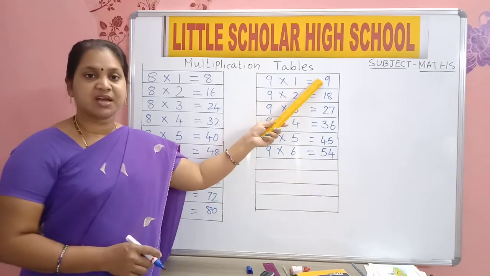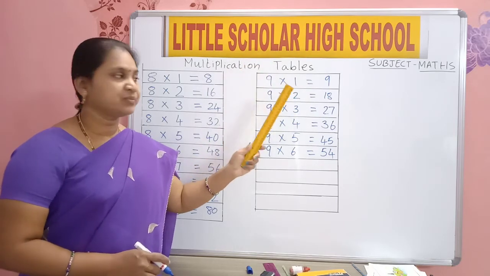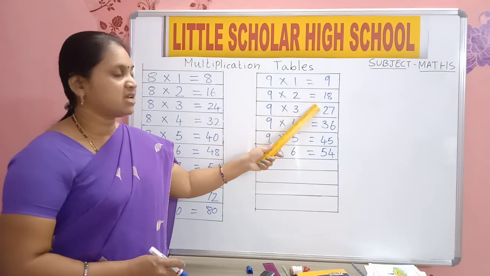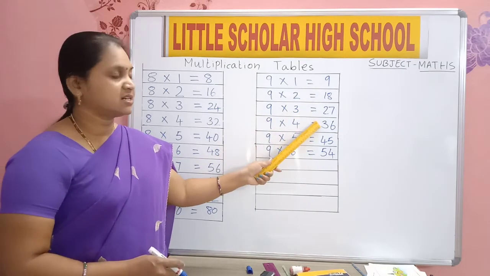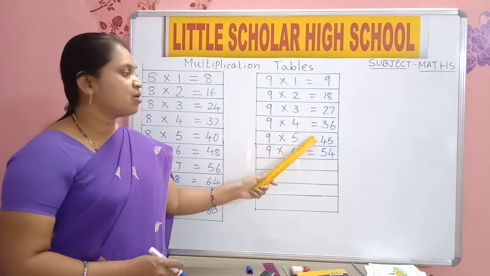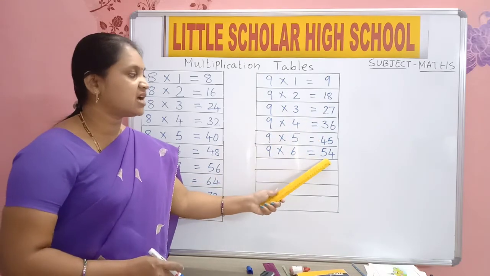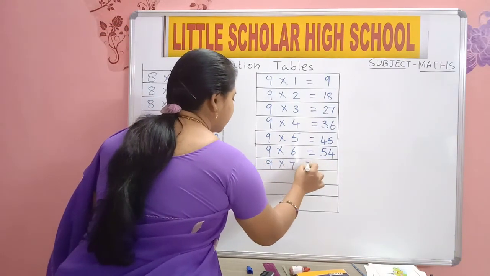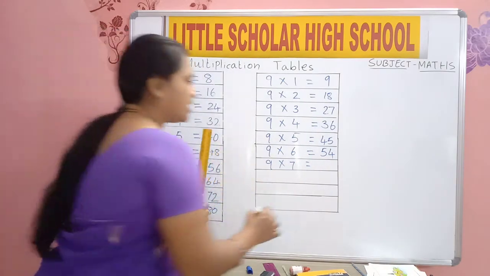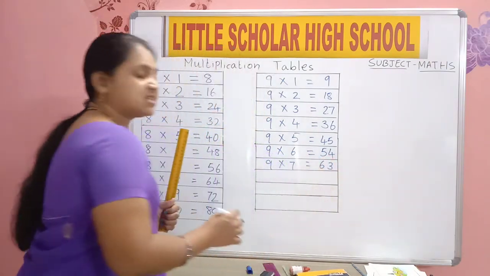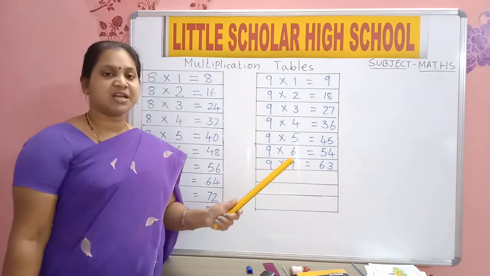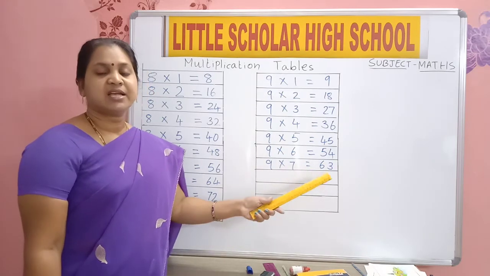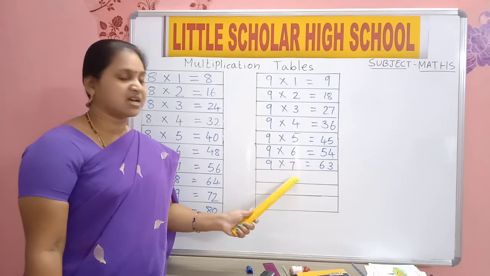Once again, 9 ones are 9. 9 twos are 18. 9 threes are 27. 9 fours are 36. 9 fives are 45. 9 sixes are 54. Then after 9 sixes, 9 into 7. 9 sevens are 63. Say 5 times. 9 sevens are 63.